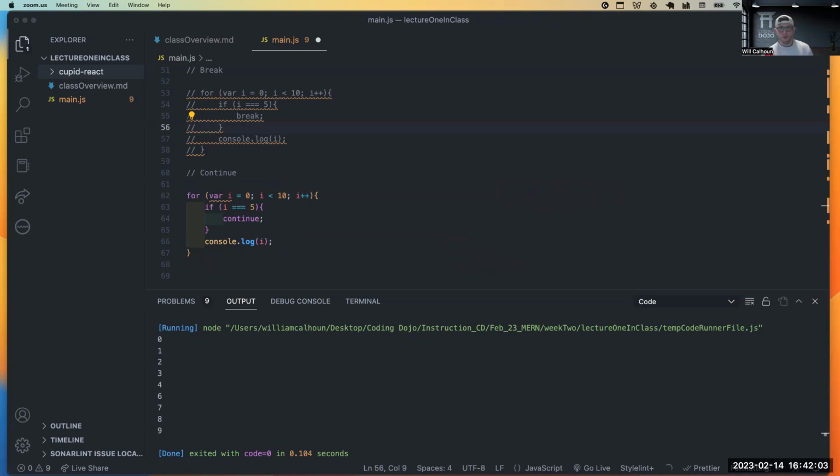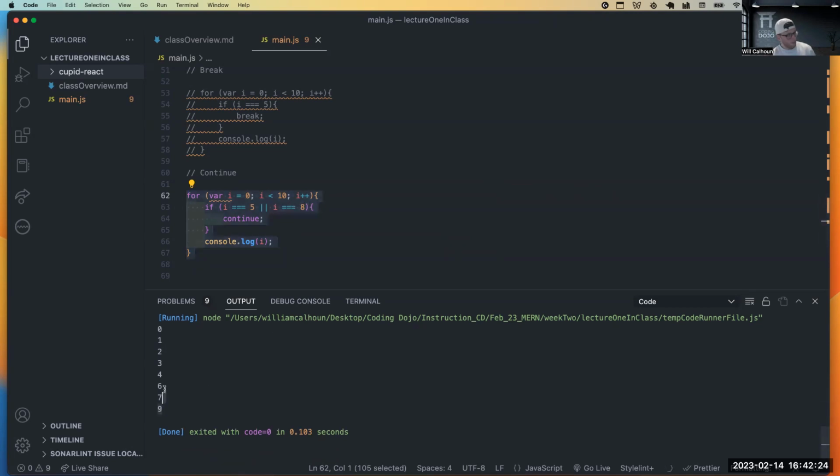Somebody asked, if you want to skip a few iterations, would you just need to tweak the logic? Yeah, so you could do an and or an or. You could say something like or i equals 8. So let's see. Now you see that we get 0, we don't have 5, and we don't have 8. Oh, Ellen put the or. Yeah, if you guys don't know, you can have multiple conditionals as well. Here, if I put 2 of these pipes, which is right above the enter on the right side of your keyboard, so there's the backslash and then the pipes.